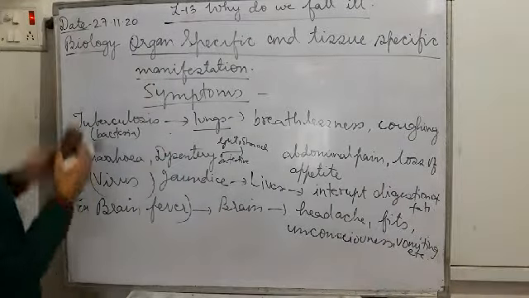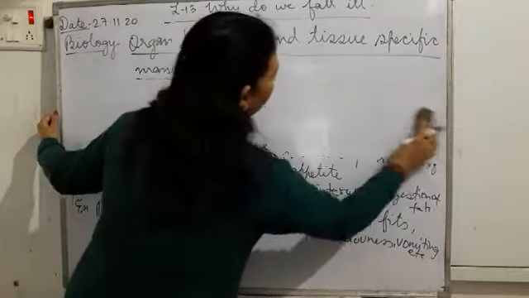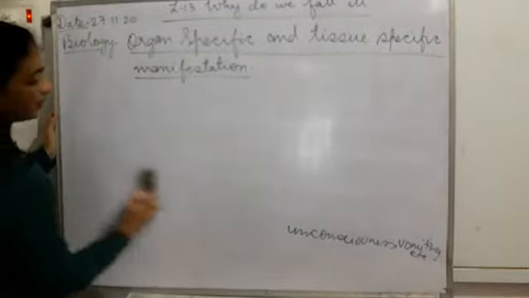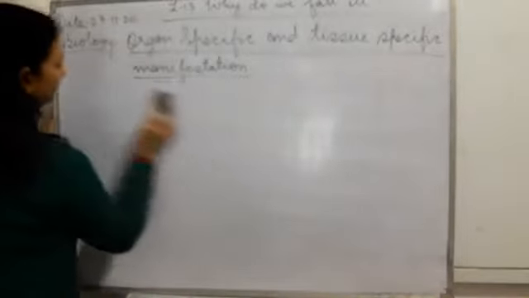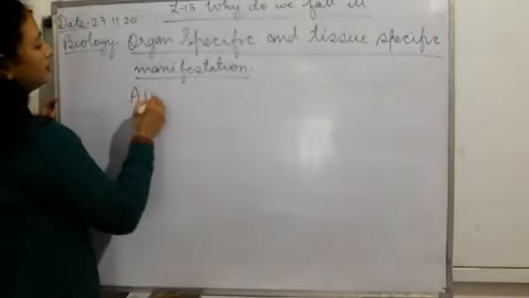Now, let us see about the AIDS disease. What are the effects they do? In most of the diseases, the symptoms are specific. But in case of AIDS, what do they cause?